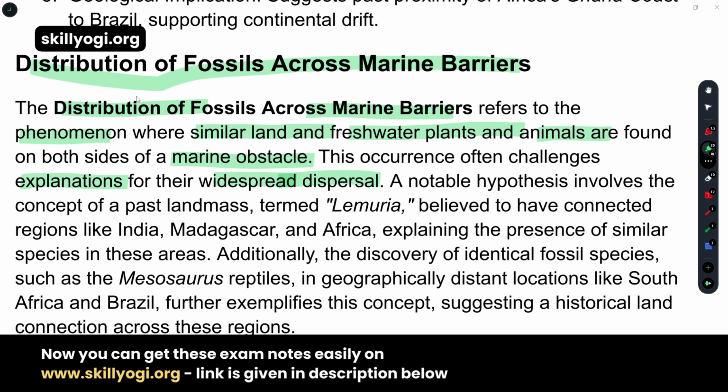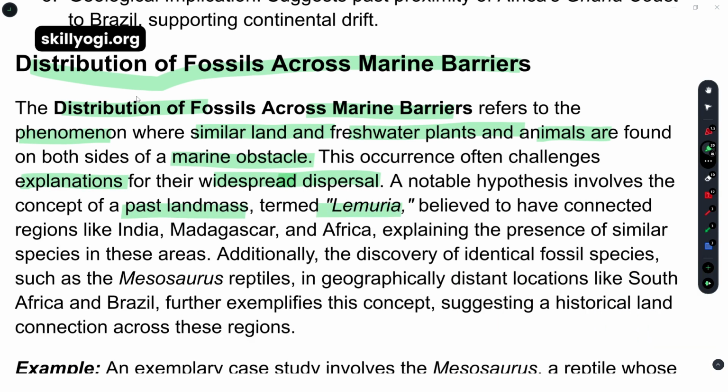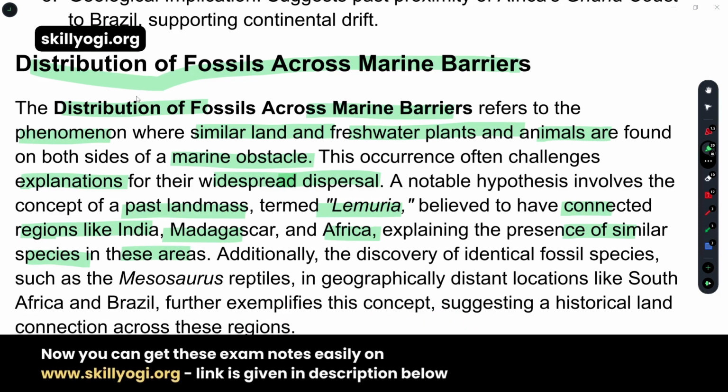A notable hypothesis involves a past landmass, termed Lemuria, which is believed to have connected regions like India, Madagascar, and Africa, explaining the presence of similar species in those areas. That means both places were merged together, and that's why we have species similarities in this region.